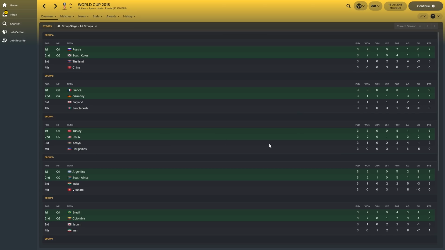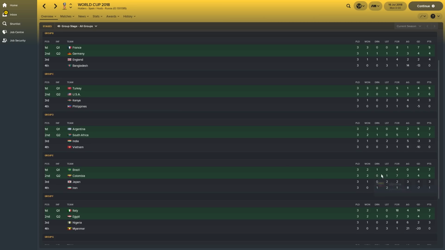Turkey topped Group C ahead of USA, who did lose their match against Turkey. Kenya did get a win against the Philippines, but obviously weren't good enough to defeat USA or Turkey. In Group D, predictably, Argentina finished top of the group, but they did actually draw against Iran, who finished bottom of the group. Argentina did get through from Group D with 7 points. They actually drew against South Africa, though, who also finished on 7 points, but finished second on goal difference. India defeated Vietnam 2-0. Vietnam, they did get a goal against Argentina, which is amazing, but they did concede 6 goals, so it was a bit of a thrashing.